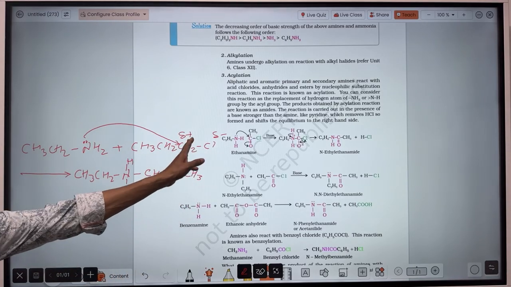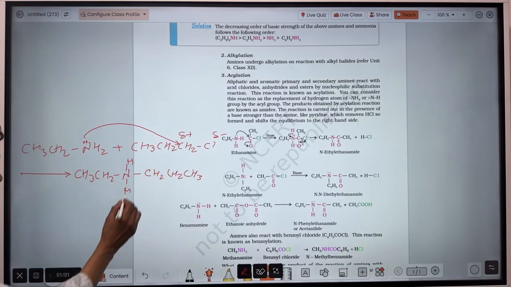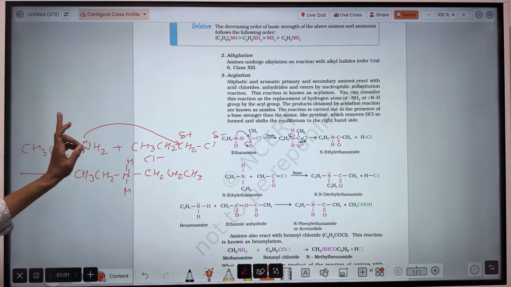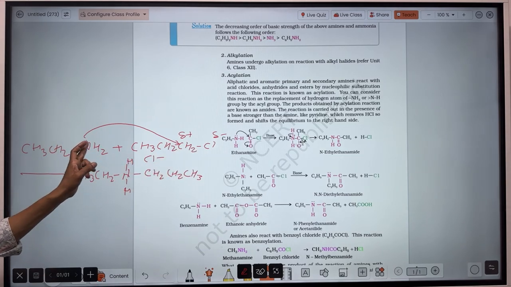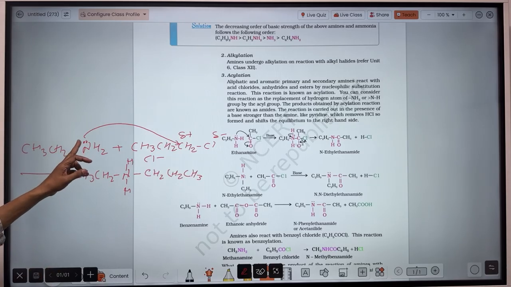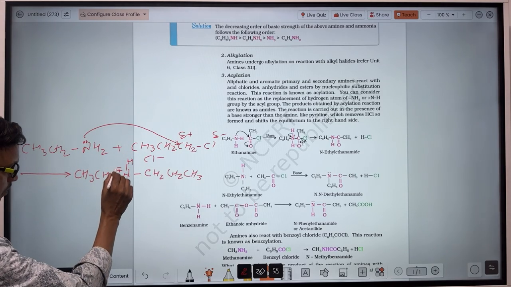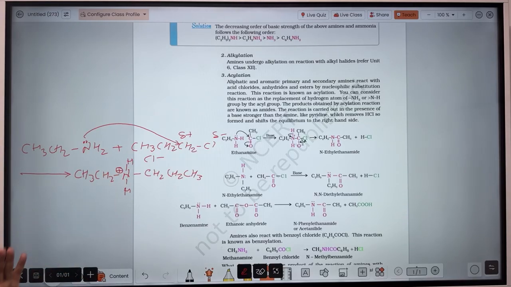What happened here, when chlorine is released from there, it will be in the form of Cl minus, and the nitrogen will give one electron to the carbon, and through the other electron it will form a bond. So there will be a loss of one electron for this nitrogen. That's why a positive charge will appear on this nitrogen. And this ammonium ion and the chloride ion will be held together through an electrostatic force of attraction.